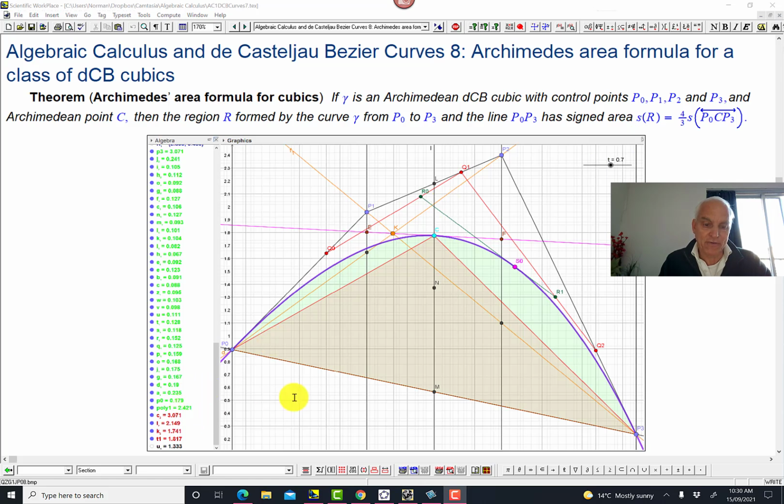So this is a verification, at least in this particular example, of this remarkable Archimedes formula, which we now see has an extension to the cubic case. And in my opinion, this is beautiful enough that it should be in every calculus textbook. Undergraduates should learn both the parabolic version of Archimedes and this cubic version, which I'm showing you now. But to really understand this, I have to tell you, what is an Archimedean DCB cubic?